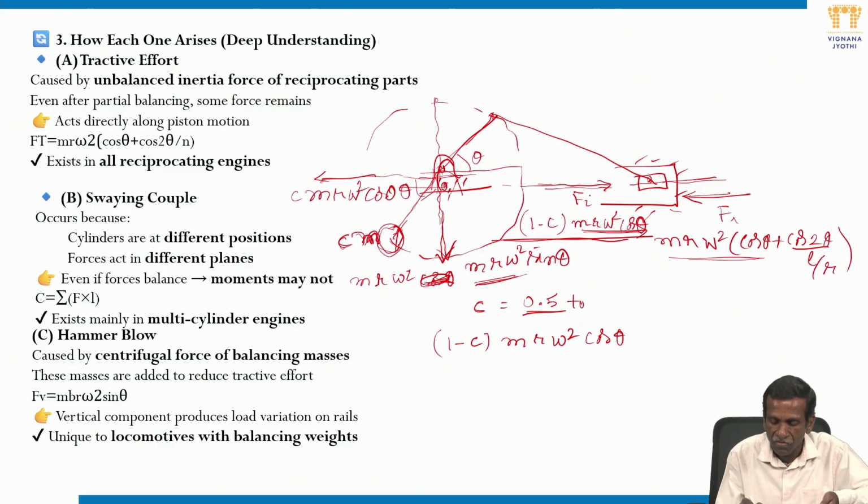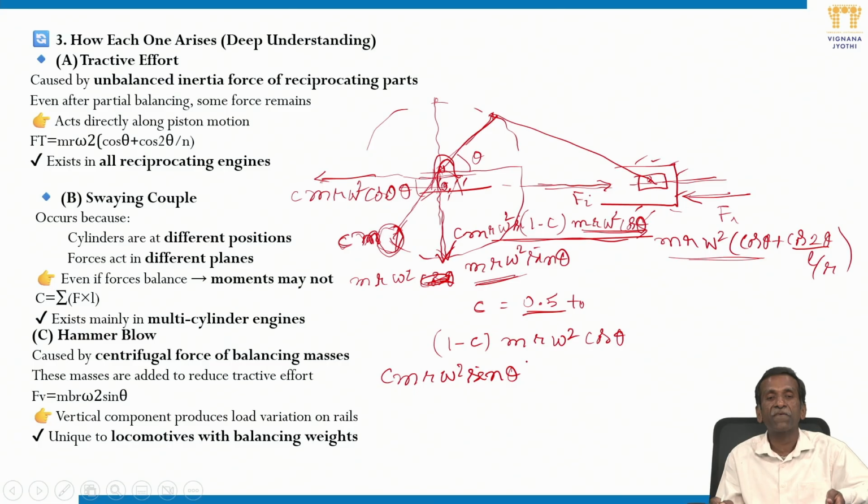Then it also gives a vertical component, that is, a component perpendicular to the line of stroke, C m r omega square sin theta. This is perpendicular to the line of stroke. In a single cylinder engine, if it becomes maximum, then it is called hammer blow.